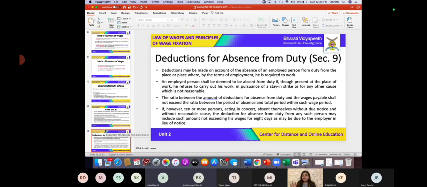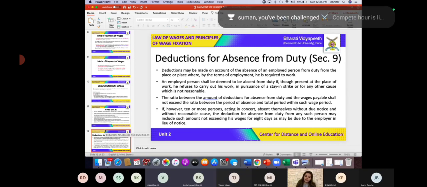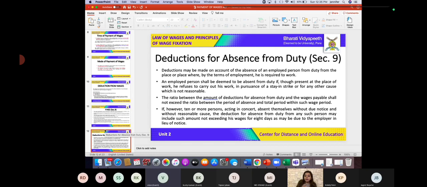Say the employee did not come for 10 days. Does the employer have a right to deduct 10 days' wage? Yes. So the employers definitely have a right to deduct wages if there is an absence from duty on the employee's side.